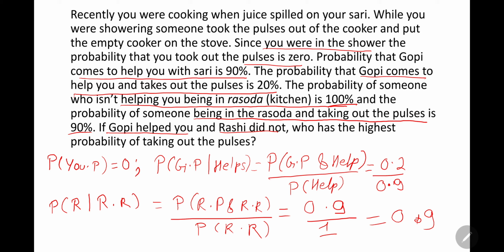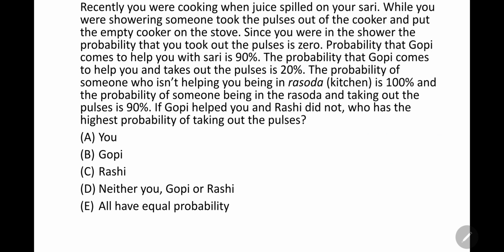If you compare these two, you can easily see that the probability of Rashi being the one to take out the pulses is highest. Therefore, the answer is C, Rashi.